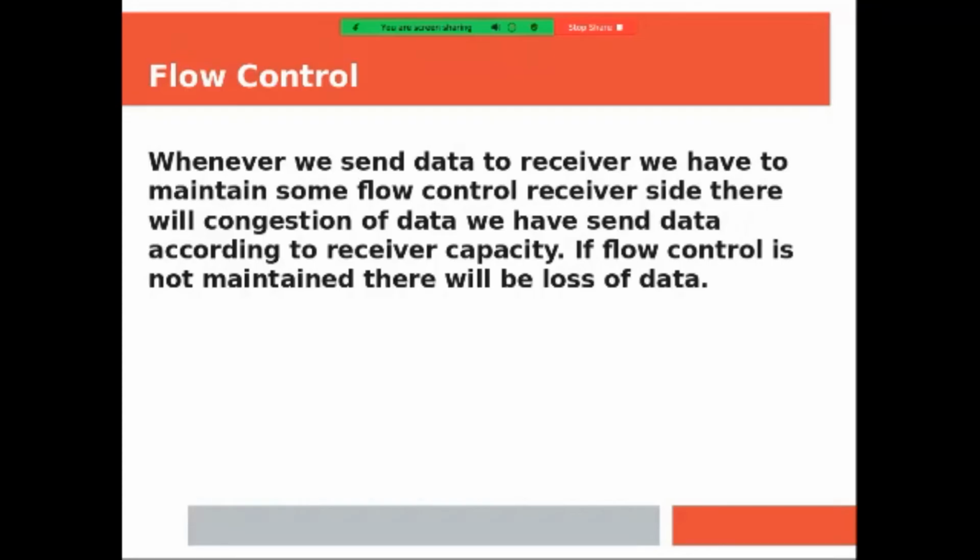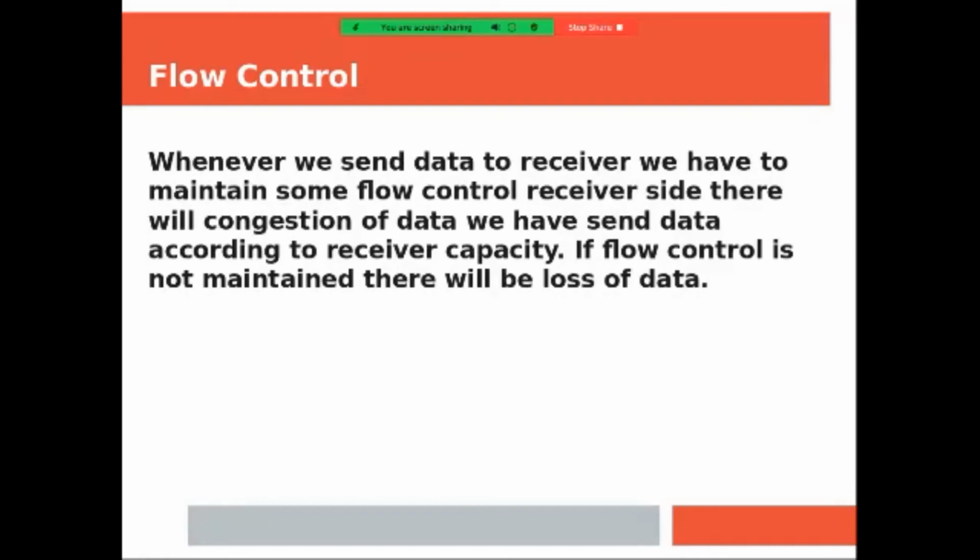Now consider I'm in college, I'm using Wi-Fi, and my mobile is a Samsung, my friend's mobile is a Vivo, another friend's mobile is a Nokia, and another is an Oppo. Different mobiles are accessing the Wi-Fi, but the speed is managed according to the device. That is called flow control. It will not happen that Oppo gets high speed or Samsung gets high speed and the rest of the mobile phones get low speed. Everybody gets the proper speed according to their phone.